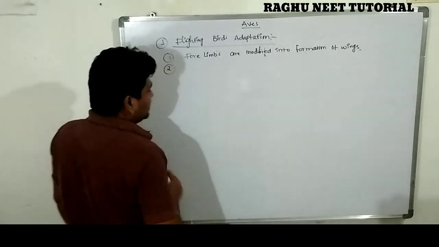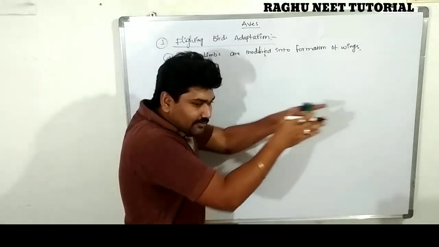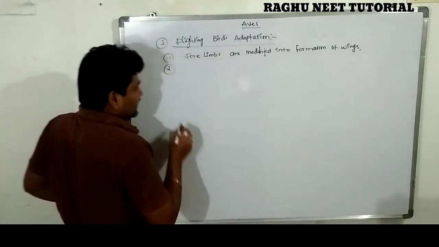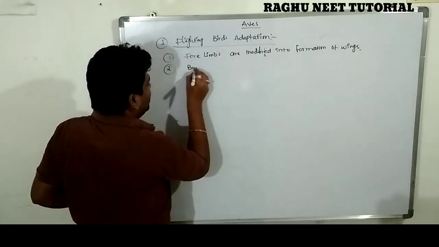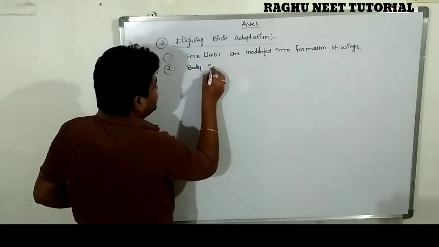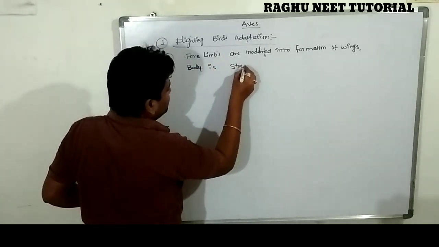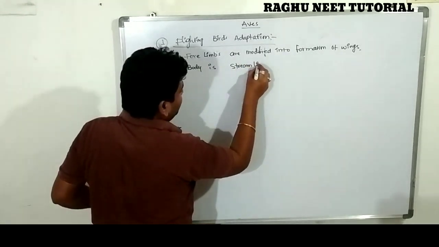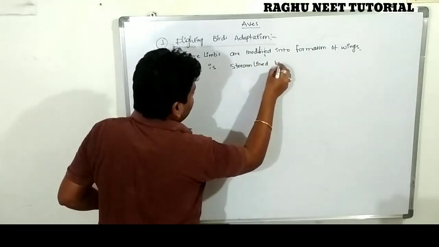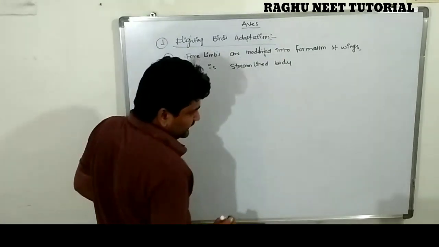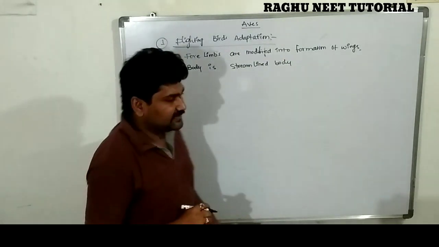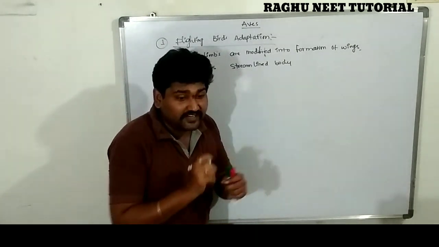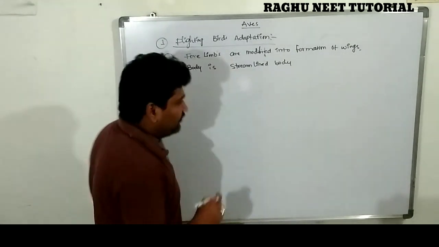The second character is the body. The body is a streamlined body. The body is an adaptive character of the flying birds. The body is a streamlined body. This is the second character. The third one is sharp vision. The third character is sharp vision.